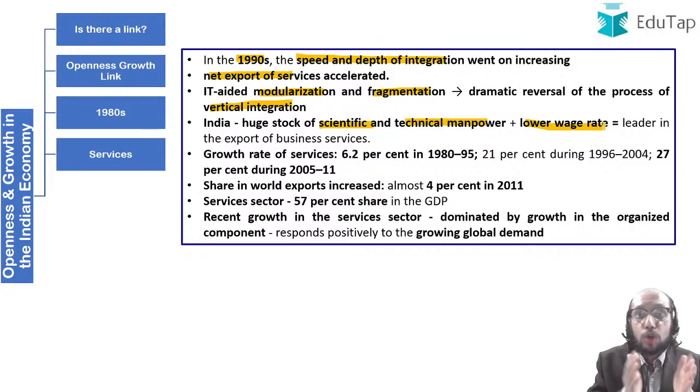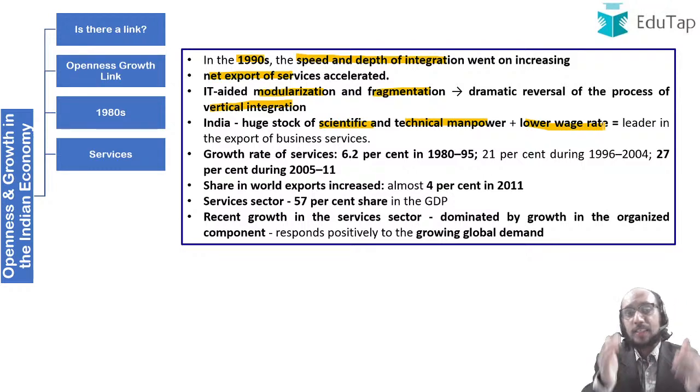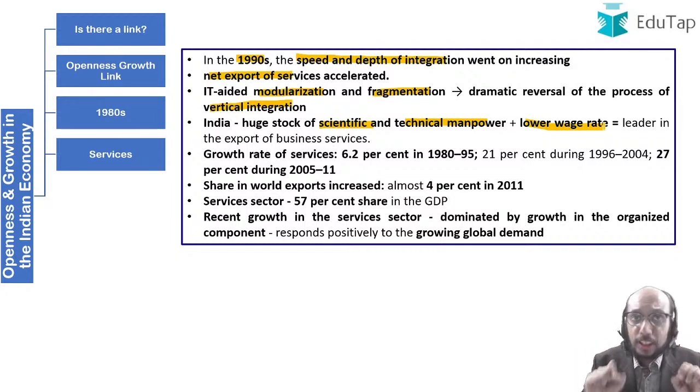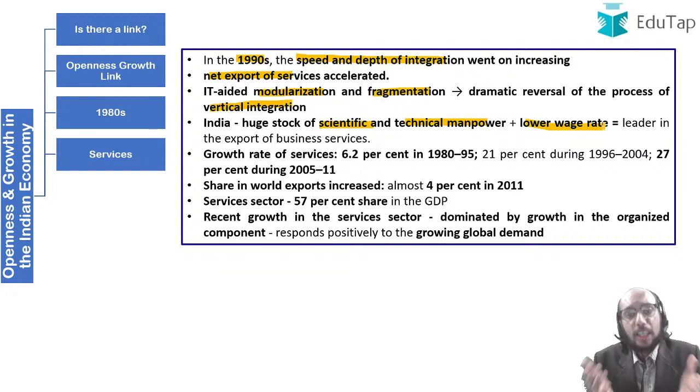Look at the kind of growth rate of the services sector. 6.2% in 1980-95, 21% in 96-2004, and 27% during 2005-2011. What changed between these years? You see that in 1980-95, India was not so integrated with the world. The Indian economy was not so open.